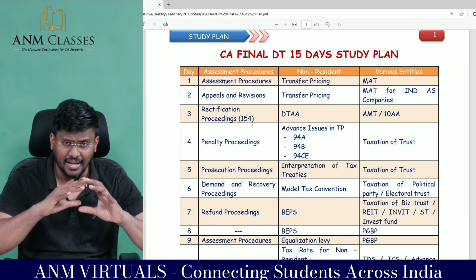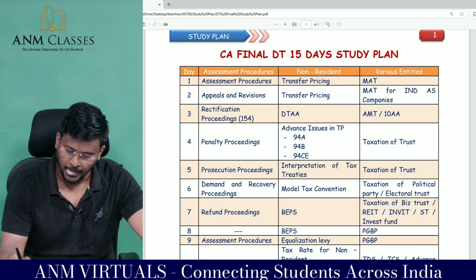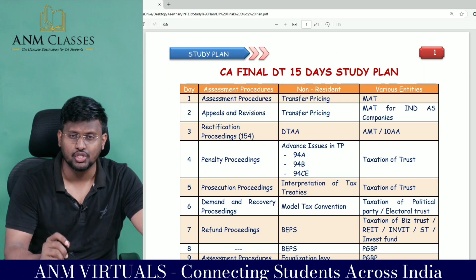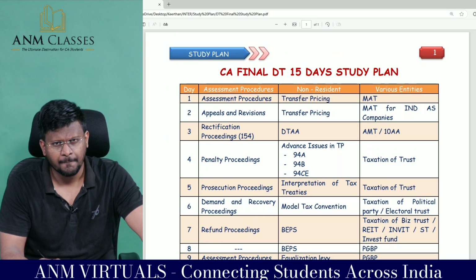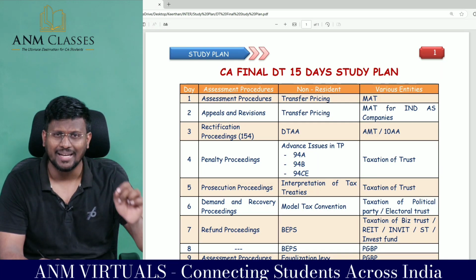I have not covered the entire portions. I have covered only what is relevant for examination. And I have done research, my dear lovable students. I have gone through the entire RTP and MTP, and I have calculated the mark weightage.